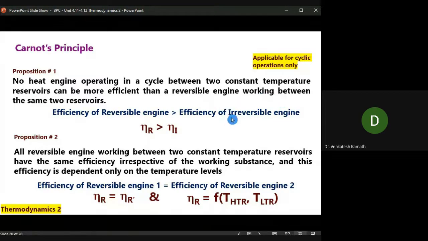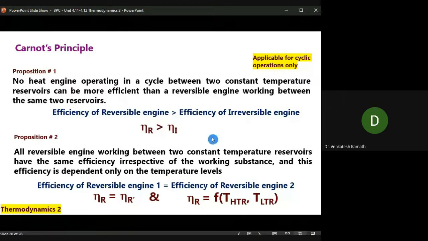Let me say it's an irreversible engine. Always, Carnot's engine has efficiency higher than the irreversible engine, provided, and it's very important, provided both engines are working between the same two reservoirs. Means HTR and LTR are the same. What does it mean? We'll see it in the numerical in the next slide.